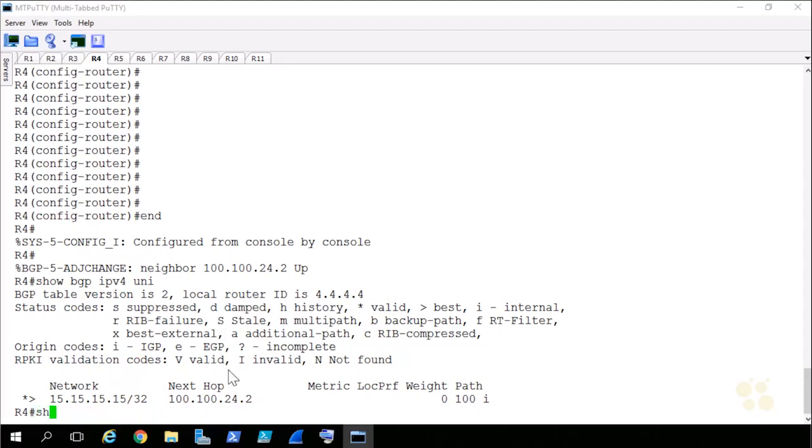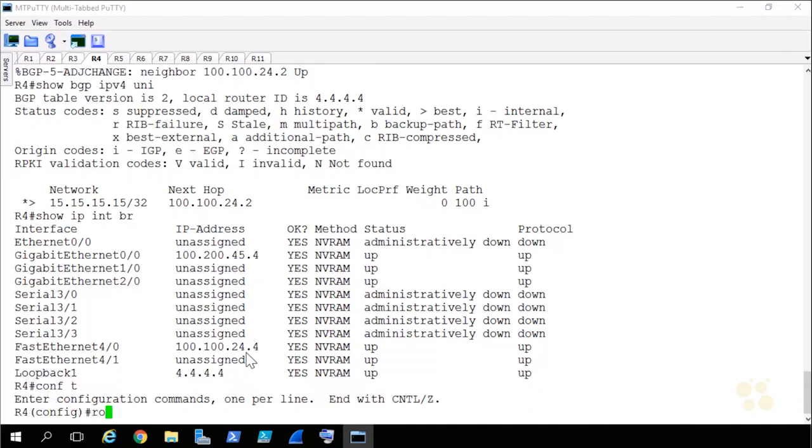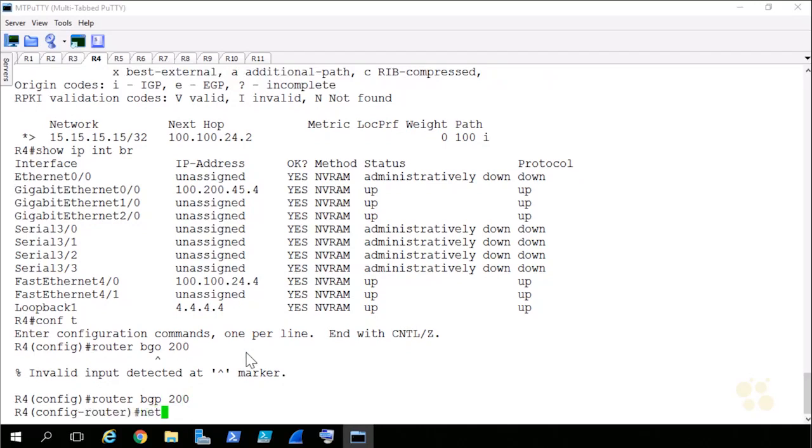Now what I want to do is give this a show IP interface brief, and I see that I have this address here, 100.200.45.4. This is the link between R4 and R5. I want to advertise that down to AS 100. So I'm going to go into configuration mode. I'm going to go into router BGP 200. I'm going to advertise that network.